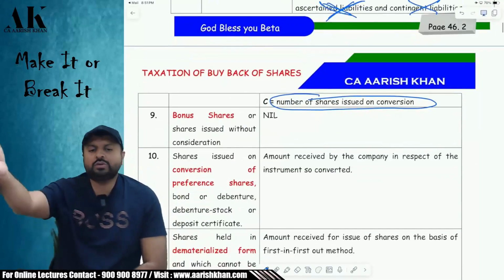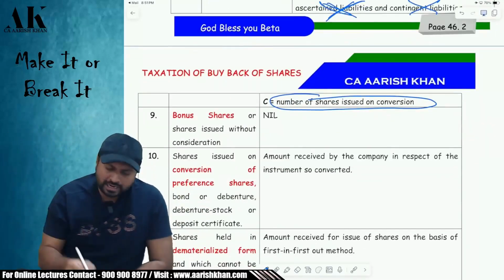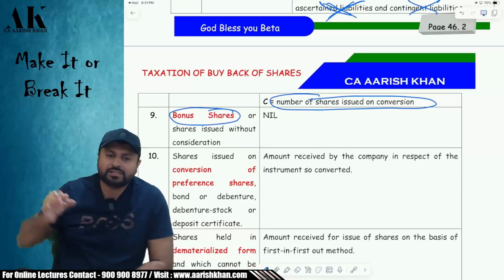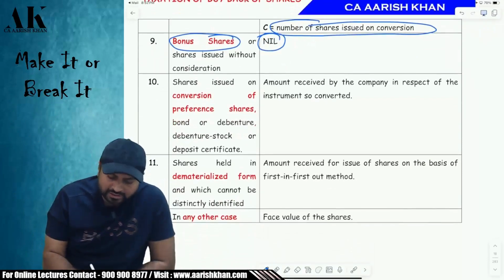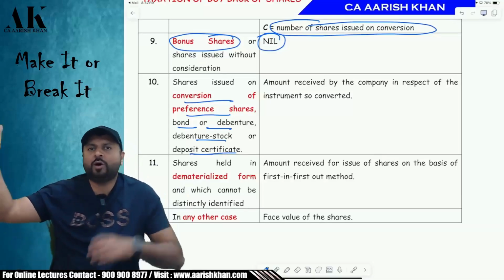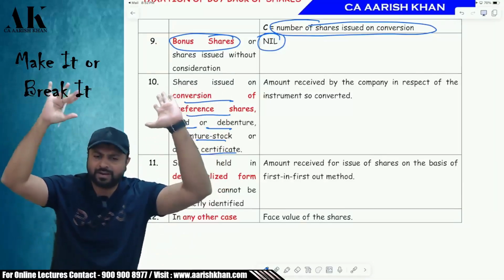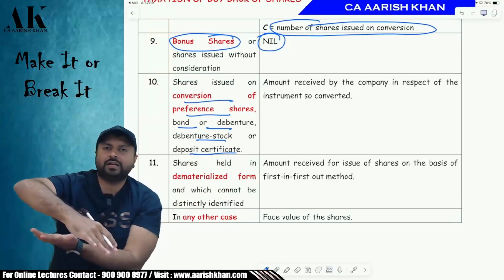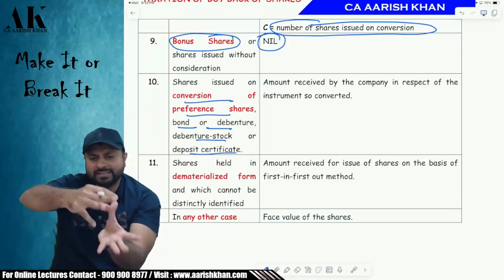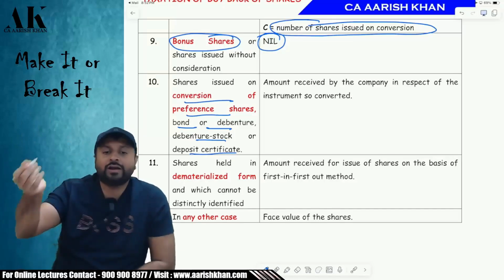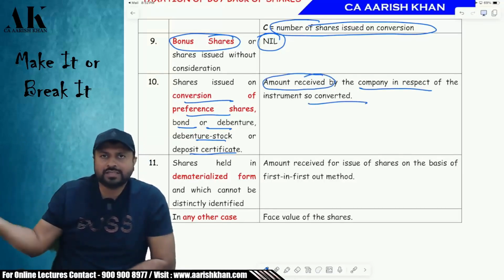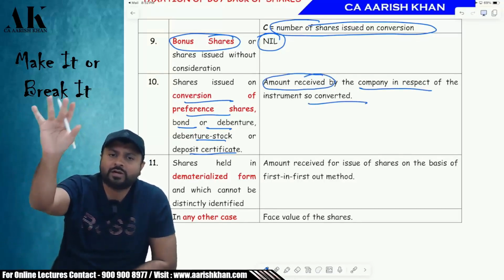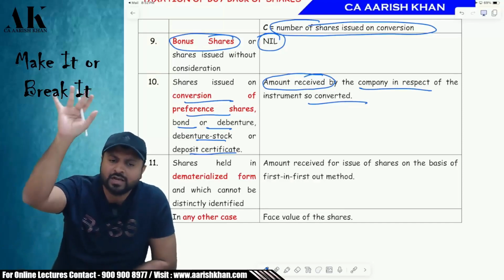Next one: the company has given the shares to you as bonus shares, and then the company has bought back the shares. What value will I take? The bonus shares value you will take as nil. Next one: you have got the shares on conversion of preference shares, bonds or debentures into equity shares. Initially you bought the bonds, debentures or preference shares of the company, but then the company converted them into equity shares, and then bought back those shares. What value will you take? You will take the same value which you paid for buying those bonds, preference shares, debentures or deposit certificates.